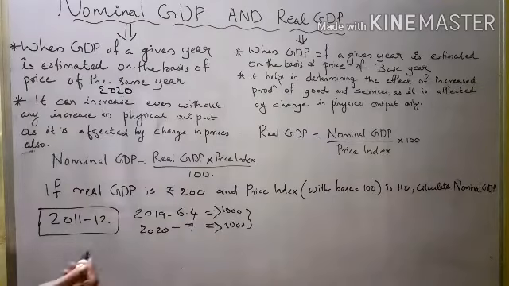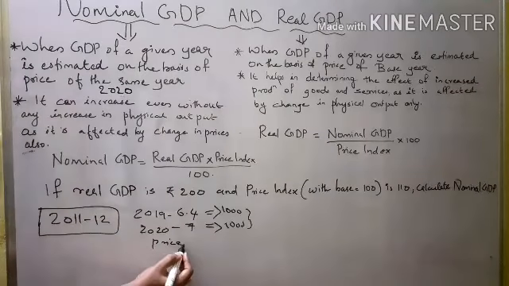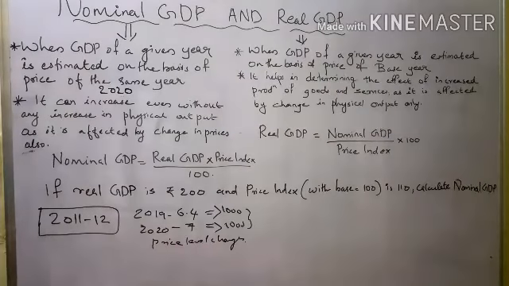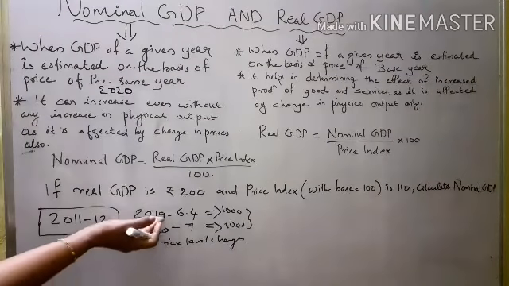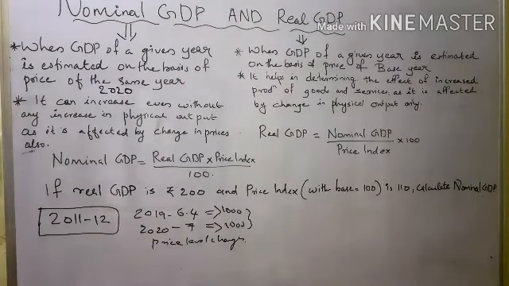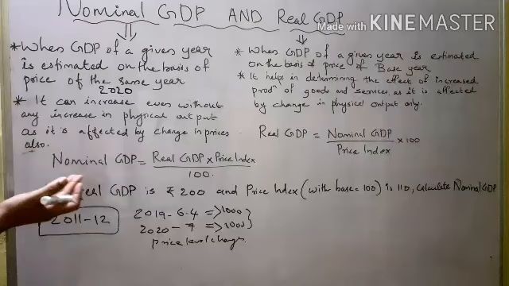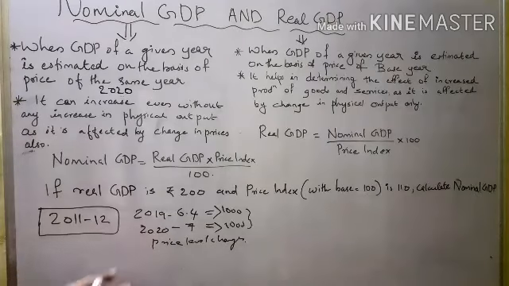Because of a price level change. That means prices are increasing, or inflation. On the basis of inflation, or increase in prices, this GDP is increasing from 6.4 to 7. So even without any increase in physical output, it is affected by change in price also.